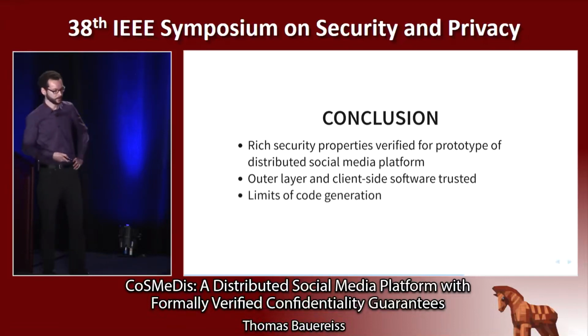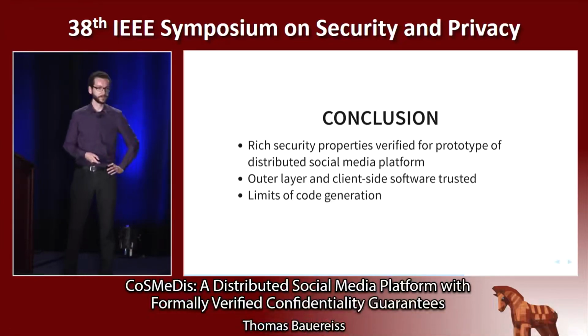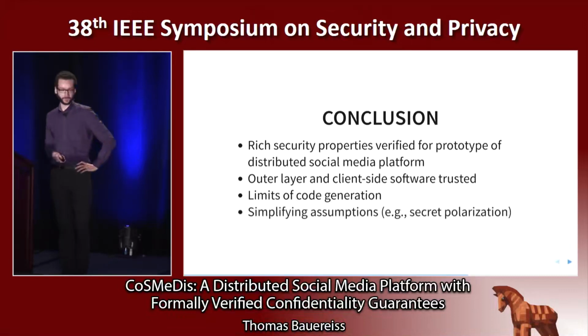There are also certain limits of code generation. The code that is generated by Isabelle is quite inefficient, so any improvements here on the efficiency of the code would be quite useful. And also relaxing the simplifying assumptions that we make, in particular the secret polarization, for example. It would be useful to allow our results to be applied to a broader class of systems.